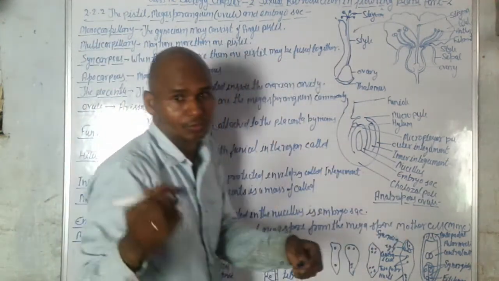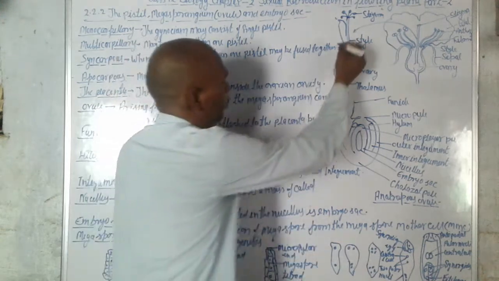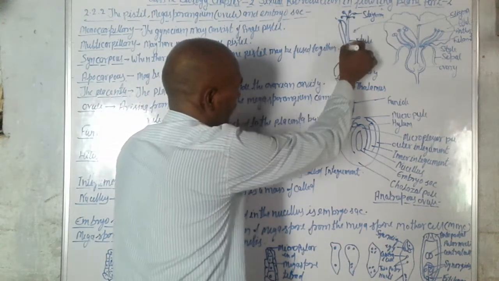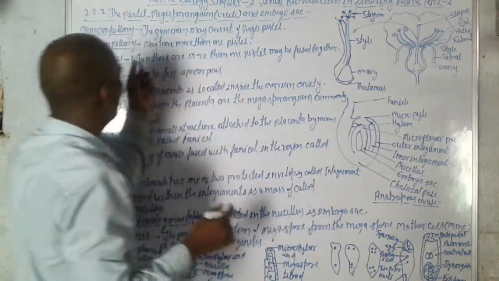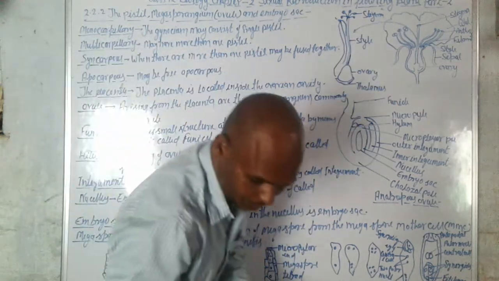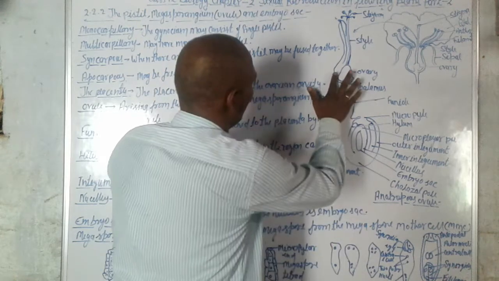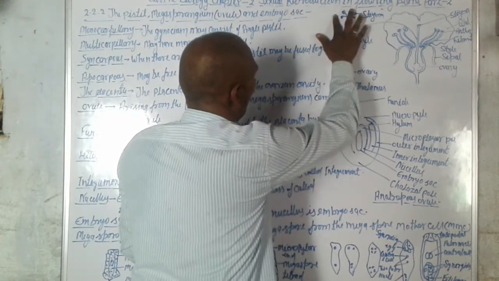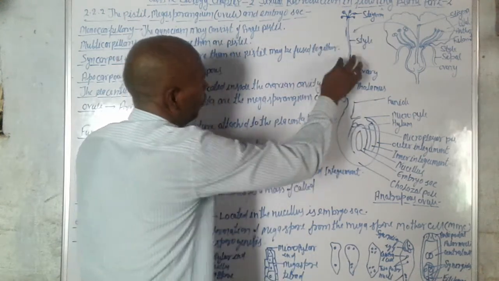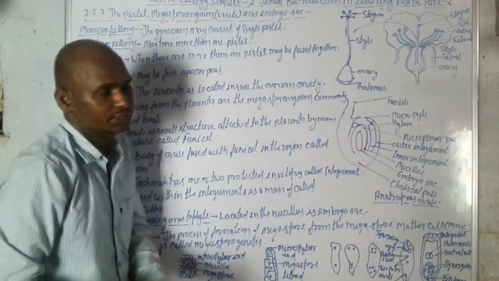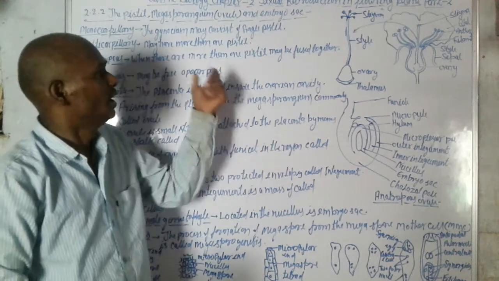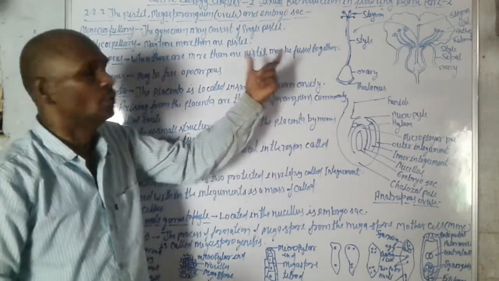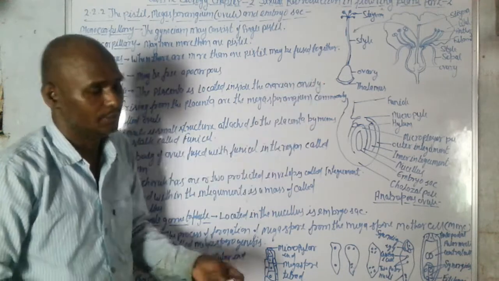One pistil, and second pistil, and again another. These are the multicarpillary. So one pistil is monocarpillary, and more than one is multicarpillary.